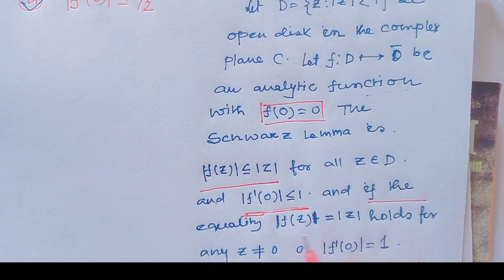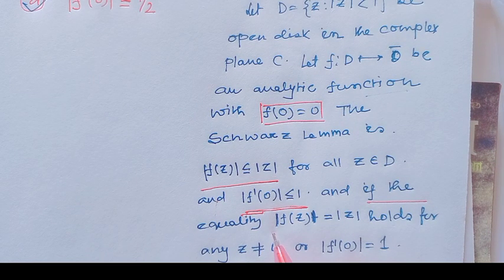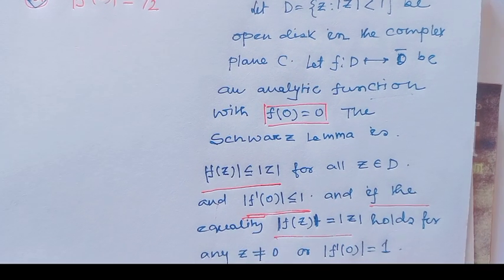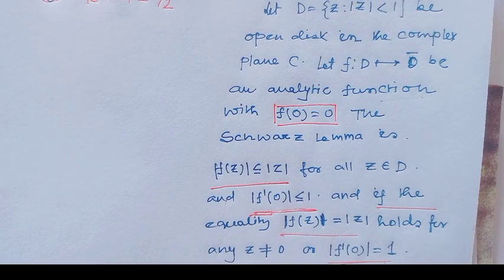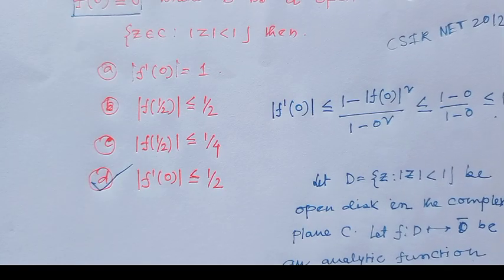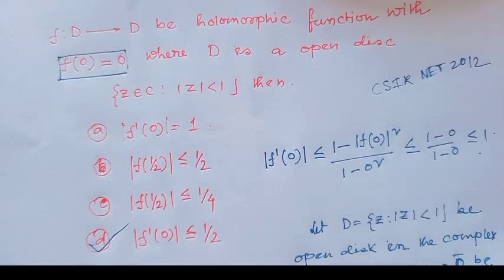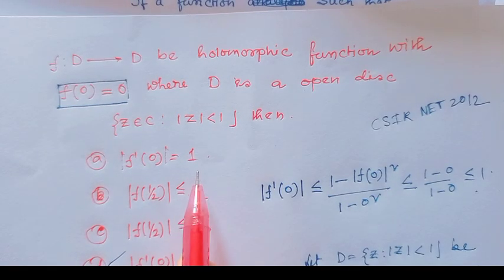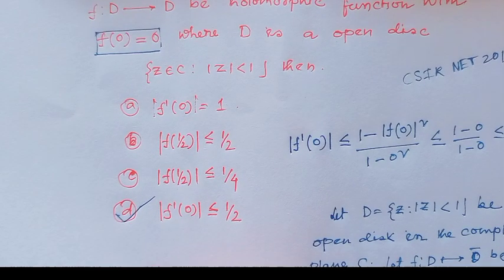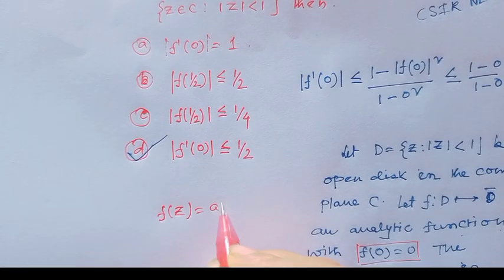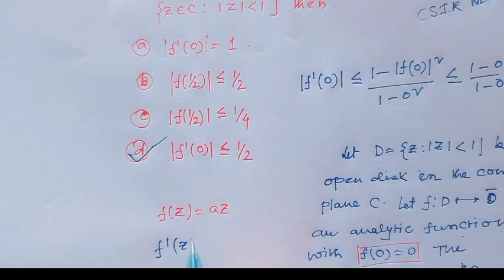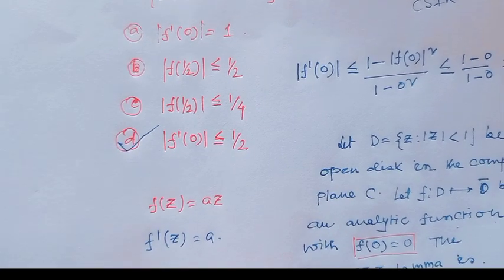And if equality holds, |f(z)| = |z| for some z not equal to 0, or |f'(0)| = 1, then f(z) = az always, with |a| = 1. Since here |f'(0)| = 1, by equality f(z) would be of the type az, then f'(z) would be a.